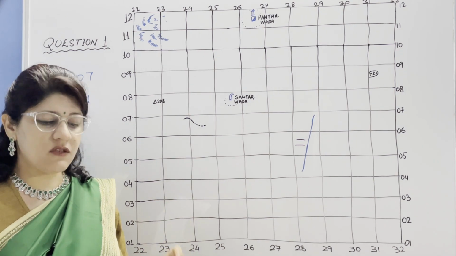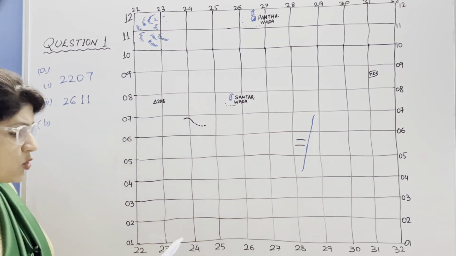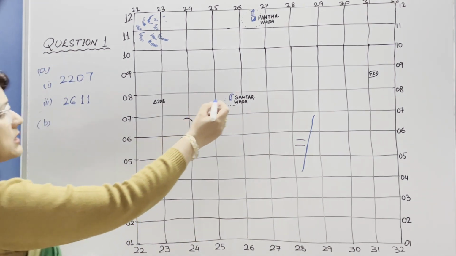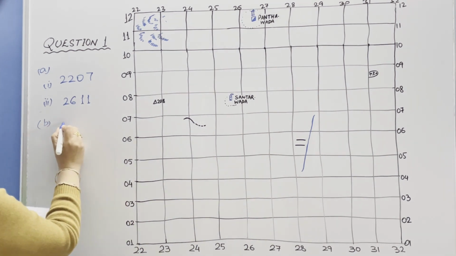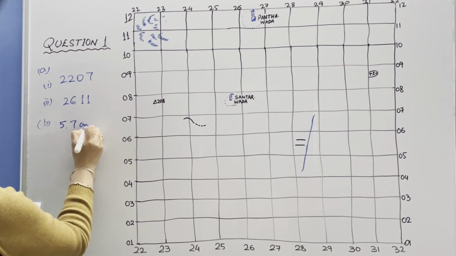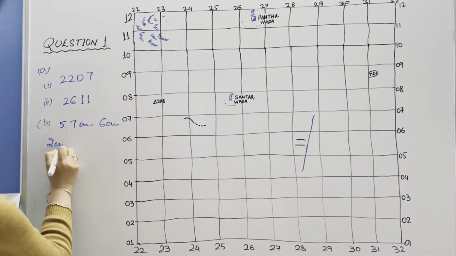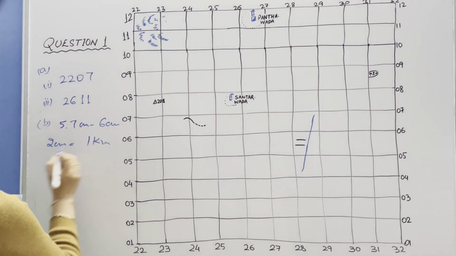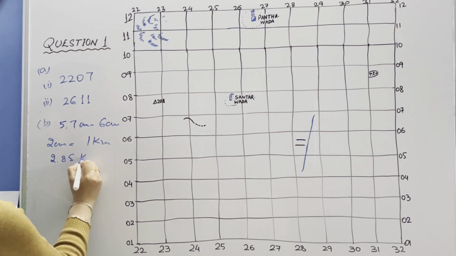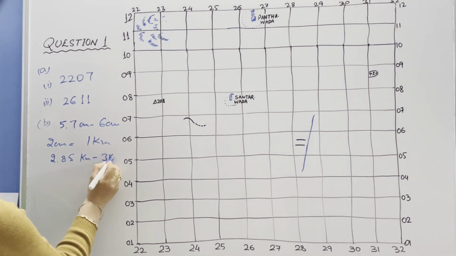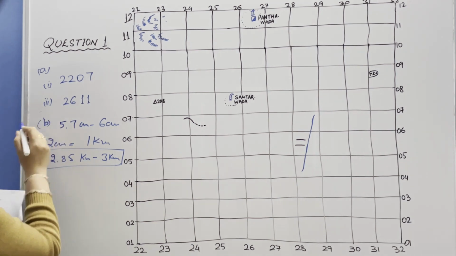If you measure this distance with the help of the scale, because for this year only direct distances are there, this distance approximately comes out to be about 5.7 centimeter to 6 centimeter. You know that 2 centimeter is equal to 1 kilometer. It means your answer should be approximately 2.85 kilometer to 3 kilometer. This is the answer of part B.